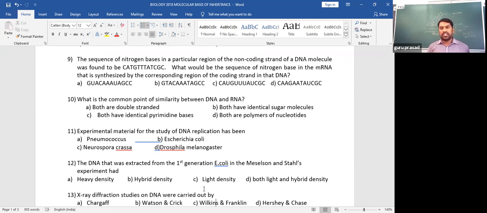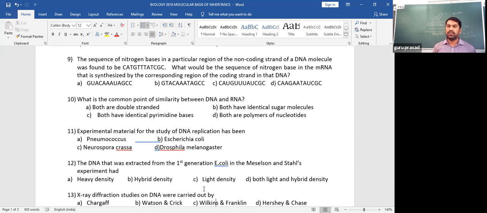Now, what may be the chances of changing the question? That is the sequence of nitrogen bases, a direct question without any dilemma, without any confusion. A direct question: a sequence of nitrogen bases in a particular region of the non-coding DNA molecule is found to be CATG, TTA, TCG like that. What could be the sequence of nitrogen bases in the mRNA transcribed on that DNA?